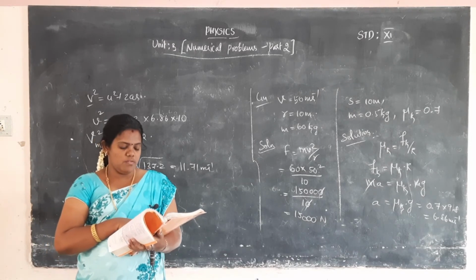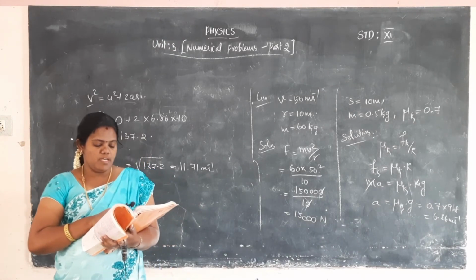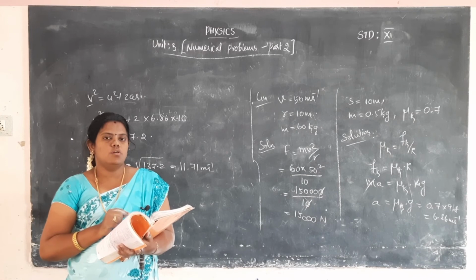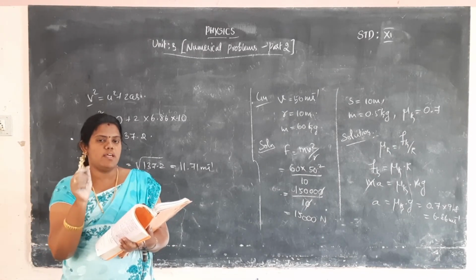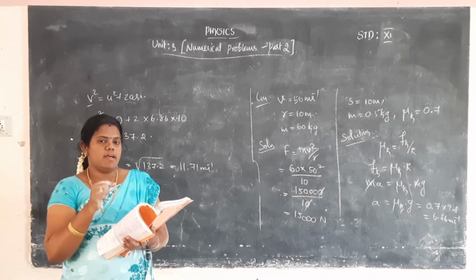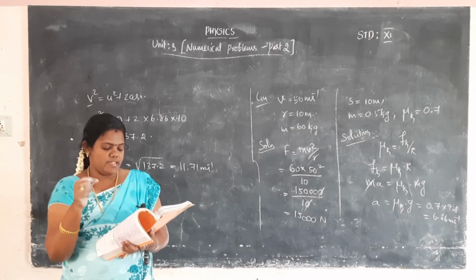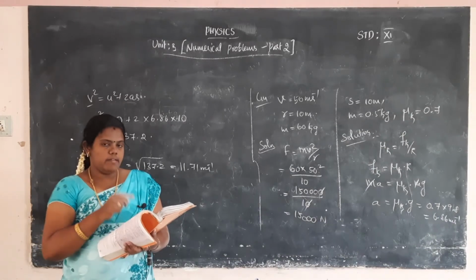So for the minimum speed, the problem needs us to calculate the V value. We consider the centripetal force formula, F is equal to mv square by r. Substitute the m value, r value and F value, and easily calculate the V value. Okay, and then the 11th